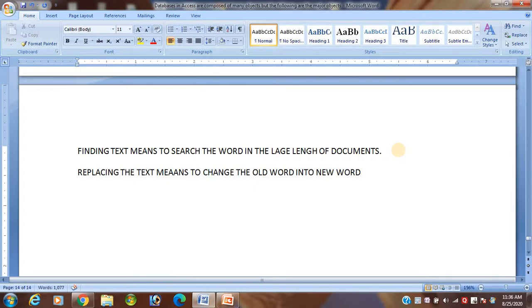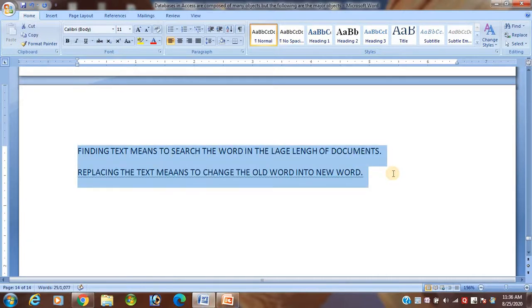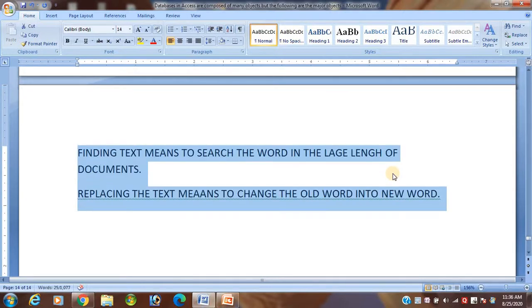That means the old word that has been written can be changed into the new word very easily. How lengthy your document is does not matter, you can easily replace. Is that clear or not? Now I will show you the practical way.